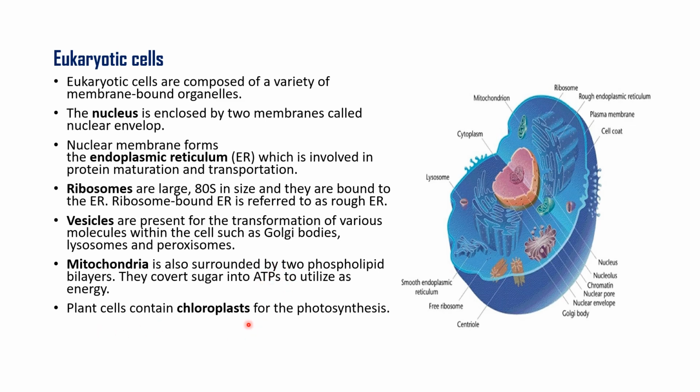Plant cells contain chloroplast for photosynthesis. The specific organelle present in plant cells is chloroplast, which has the main function of producing food, isn't it? Photosynthesis. So this is about the eukaryotic cell. We'll be studying in detail about the eukaryotic cell organelles in the next class.